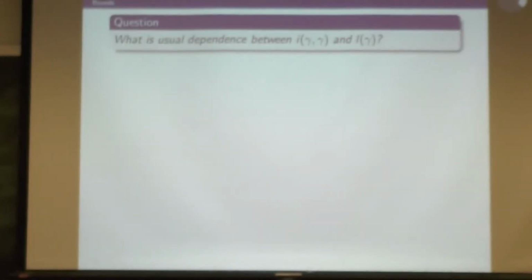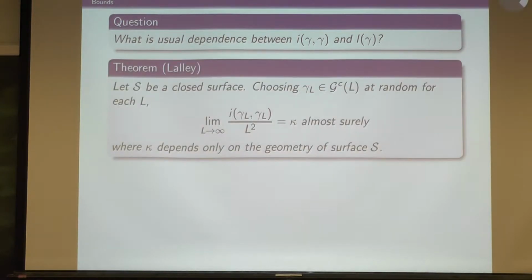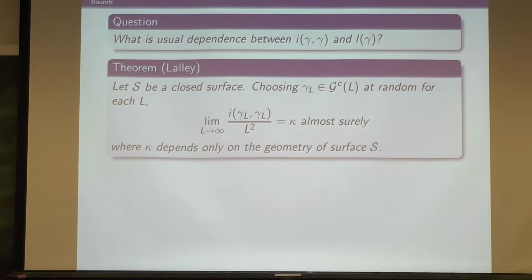Okay, so before we can talk about this, what should the answer be? Let's talk about the dependence of the self-intersection of a closed geodesic on its length. There's a theorem of Lalley that says if you choose at random a geodesic of length at most L, taking the sequence as L goes to infinity, then the geodesic you chose is probably going to have length L, because it grows exponentially.